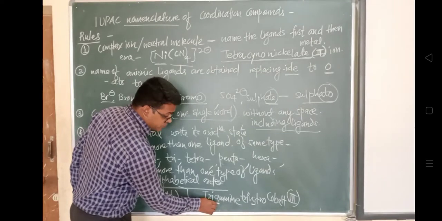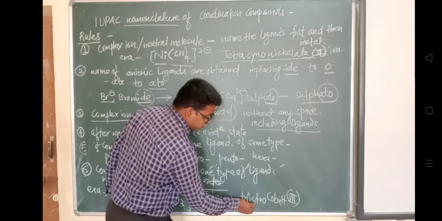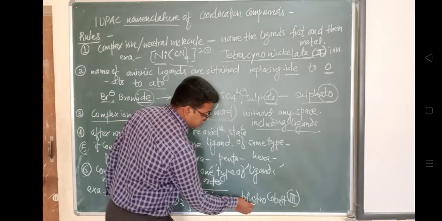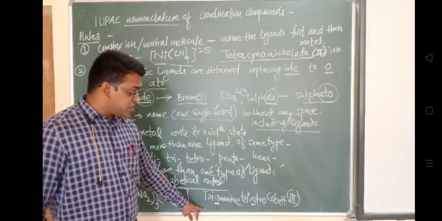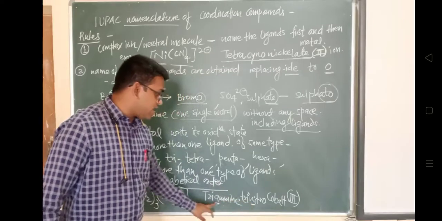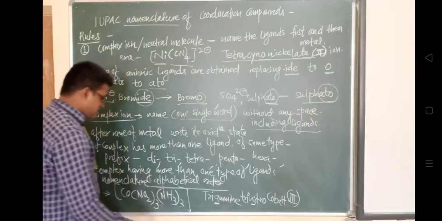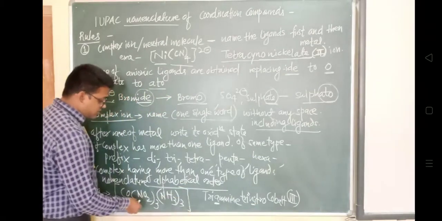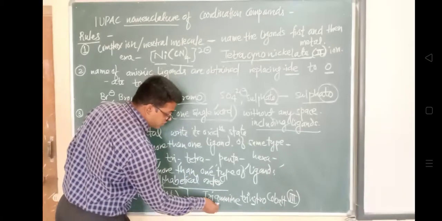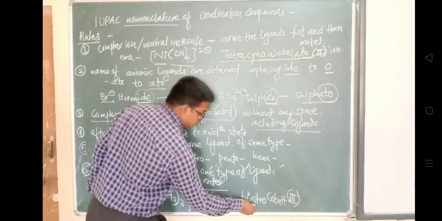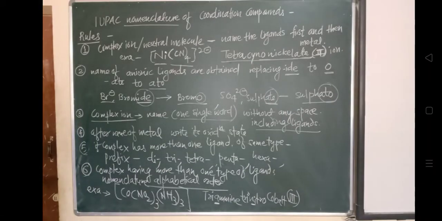So here we will not write this coordination compound as trinitrotriamine cobalt. We will write it as triaminetrinitro, because amine and nitro are the two ligands, and we have to write them in alphabetical order. So amine will come first and then nitro, N, will come later. In this way, this is the sixth rule for writing the nomenclature of this coordination compound. Next, seventh rule.